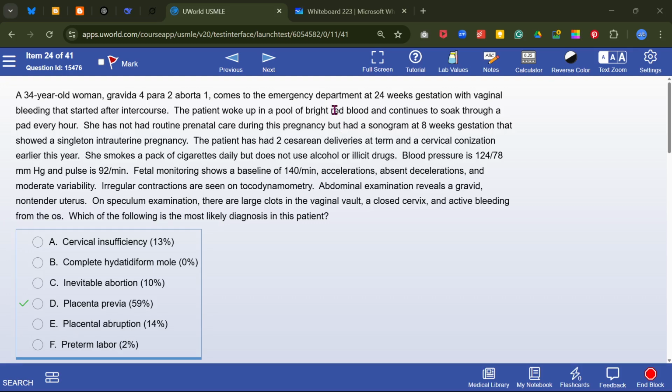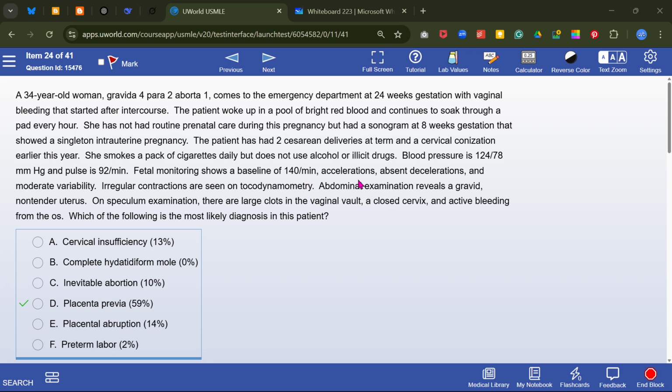So she came with the complaint that she is at 24 weeks of gestation. There is vaginal bleeding after intercourse. The patient has two cesarean deliveries at term and a cervical conization earlier this year.